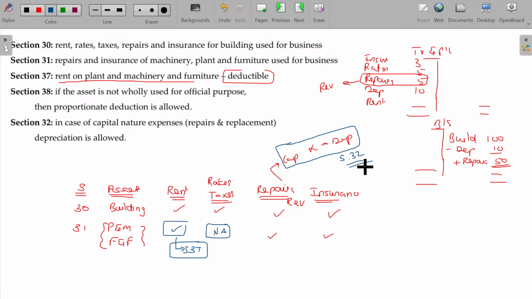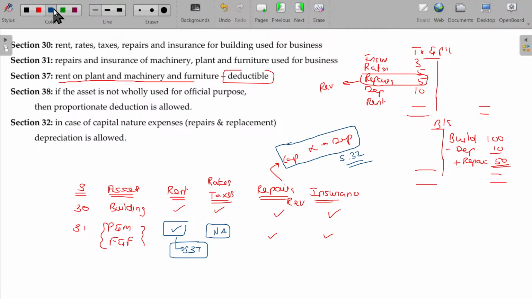The most important, time-consuming section is section 32. If I complete section 32 depreciation calculation, almost 50% of the PGBP chapter is over. So at least 2 to 3 complete sessions I need to cover only for depreciation. A lengthy topic. Once we cover depreciation, the other topics may be completed just like that. So whatever the asset may be, if you do any renovation expenses, they should be capitalized. If capitalized, it will be eligible for claiming depreciation under section 32.